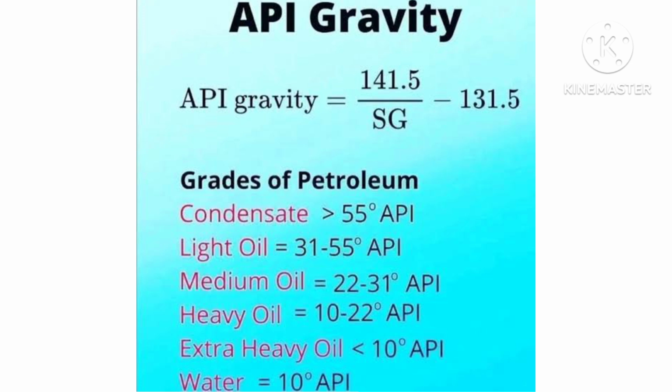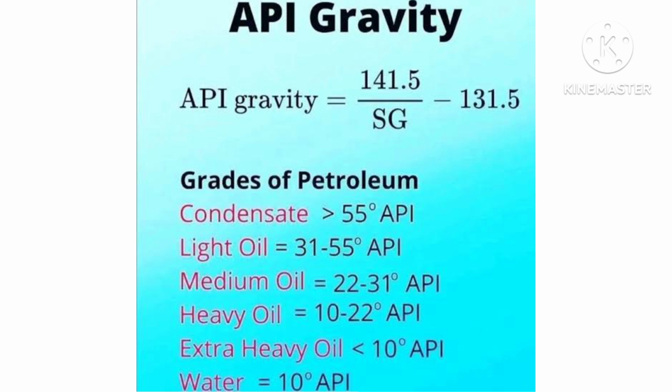Today our topic of discussion is what is API gravity or degree of API. According to my observation, mathematically API gravity is a dimensionless quantity of hydrocarbons that can be measured by this formula. As we know, API gravity is equal to 141.5 divided by specific gravity of sample at 60 degrees Fahrenheit minus 131.5.